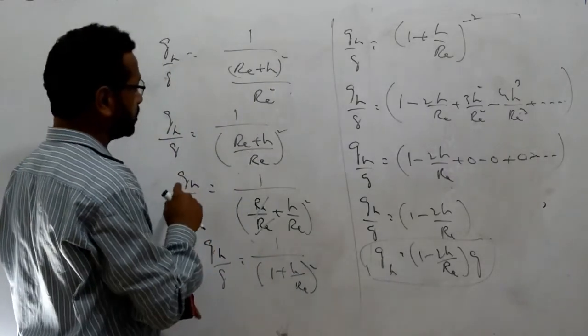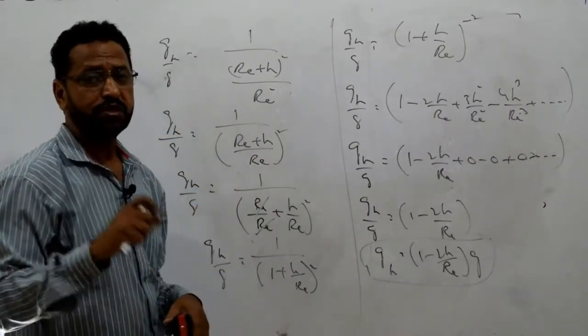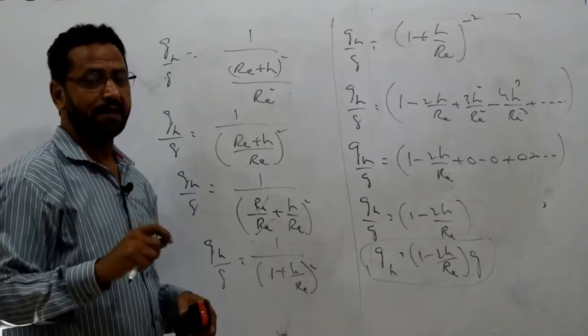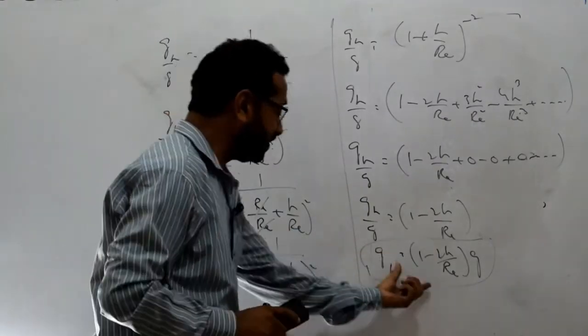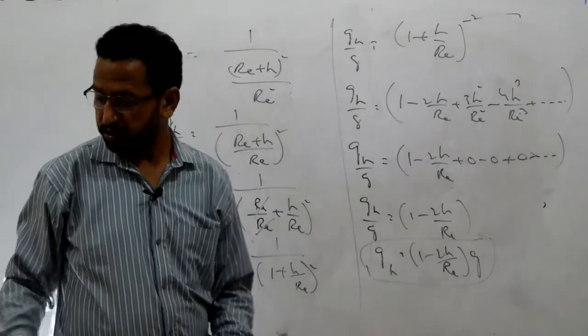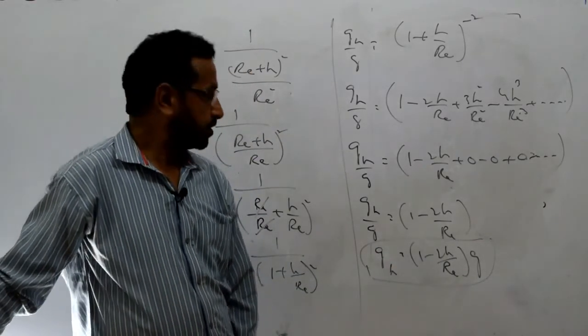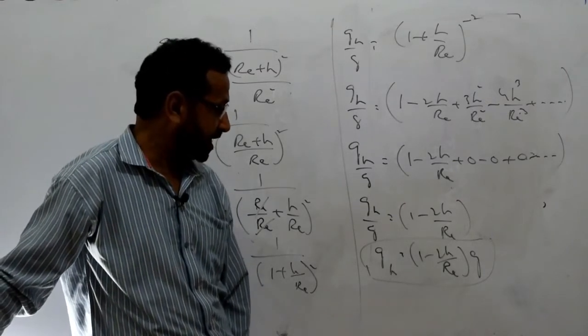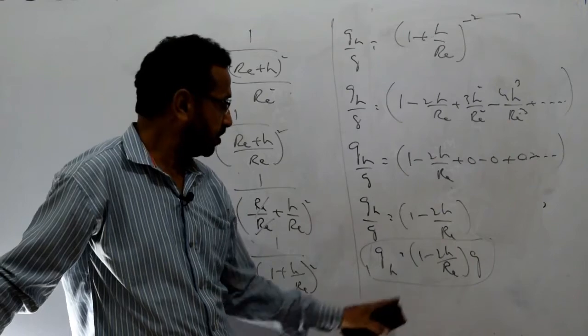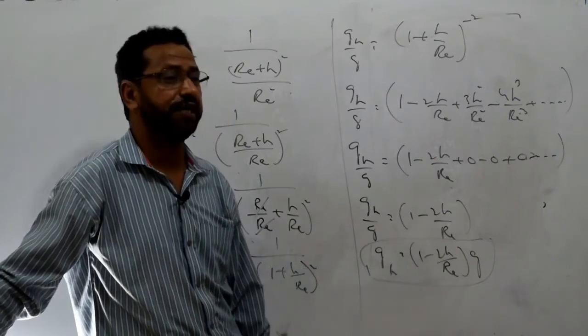But numerically, I already told you, we use g_h is equal to GM_e upon (R_e plus h) whole square, but you can use this as well. So that will give you the approximate value. So that was the value of the g with respect to the altitude we have calculated. The formula is g_h is equal to (1 minus 2h upon R_e) into g.